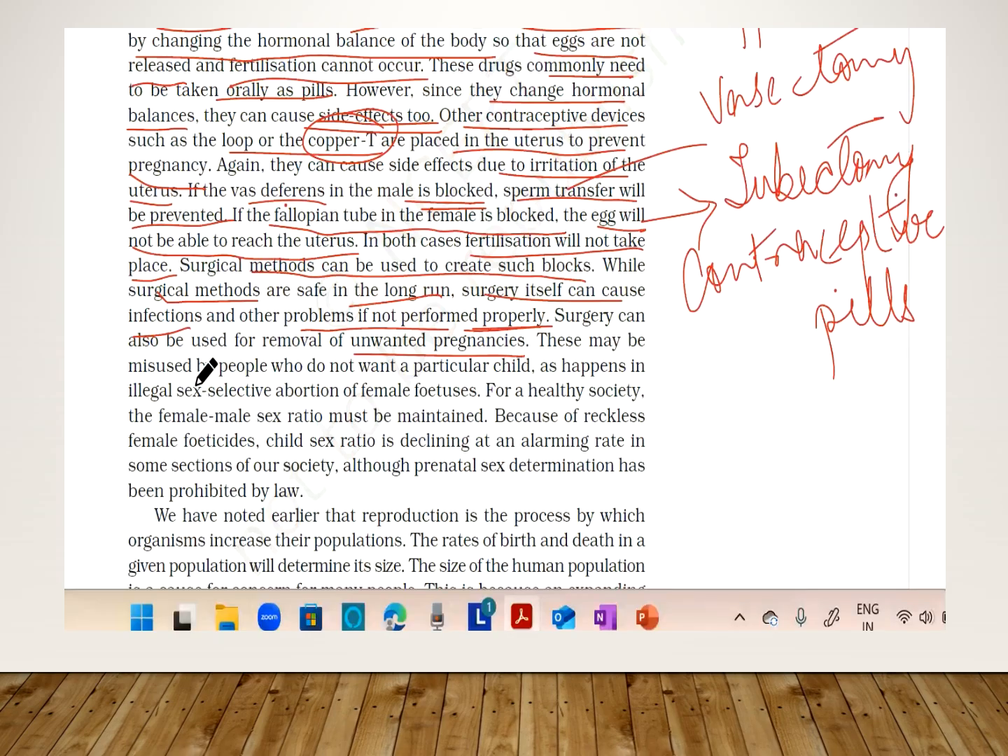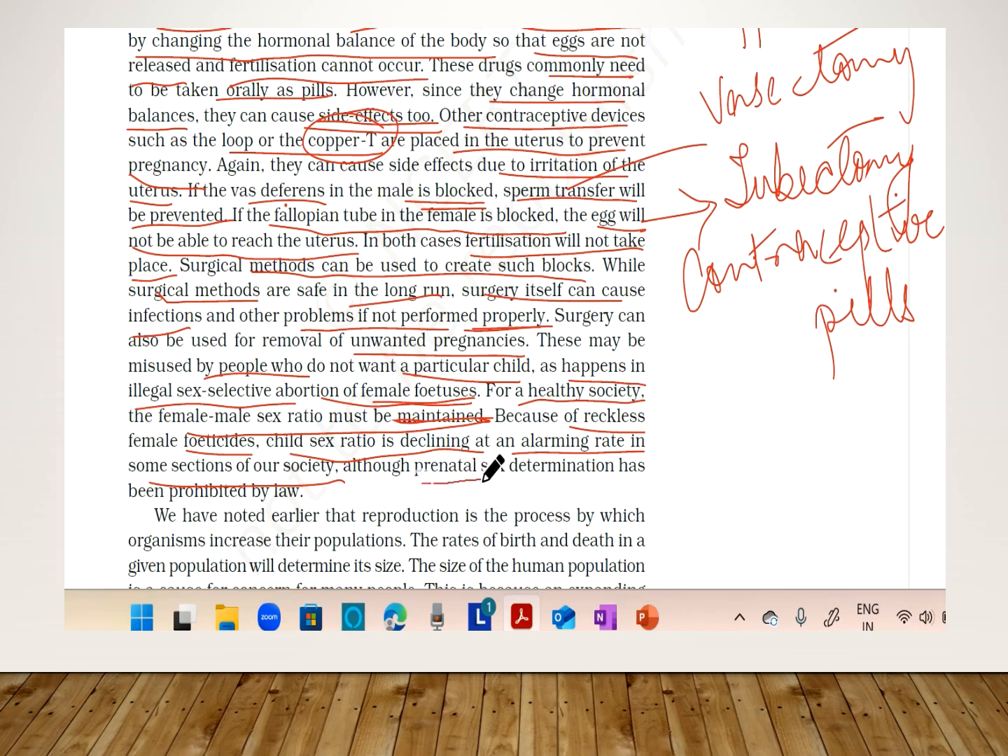But this may be misused by certain people who do not want a particular child, and this happens in the illegal sex selective abortion of female fetuses. We can say that this is happening every now and then. For a healthy society, the female male sex ratio must be maintained, because due to reckless female feticide, or killing of the female child, the sex ratio is declining at an alarming rate in some sections of our society.